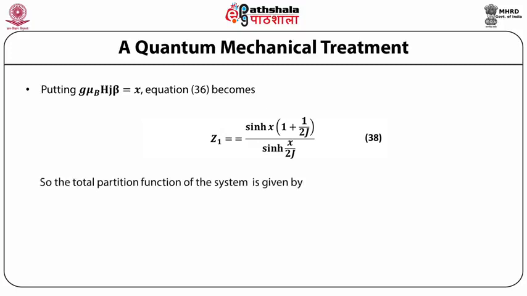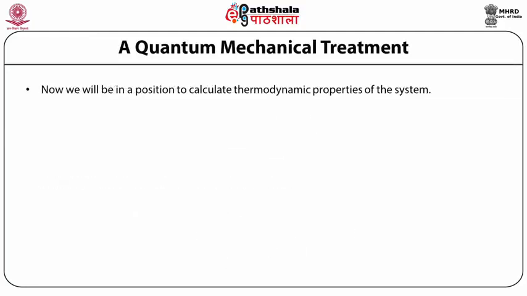So the total partition function of the system is given by Z = [sinh(x(1 + 1/2J)) divided by sinh(x/2J)] whole raised to the power N. Now we will be in a position to calculate the thermodynamic properties of the system. Let us calculate first the Helmholtz free energy F.